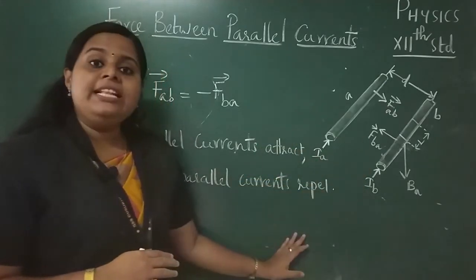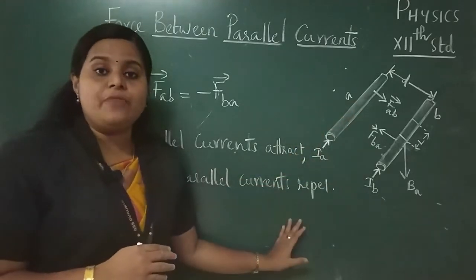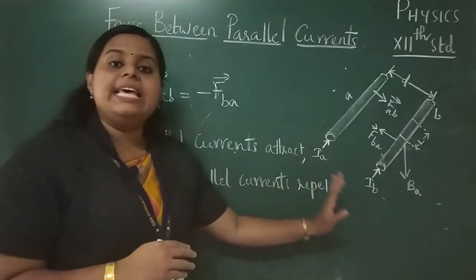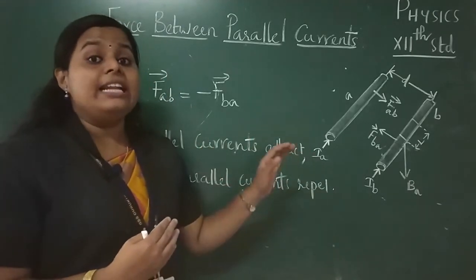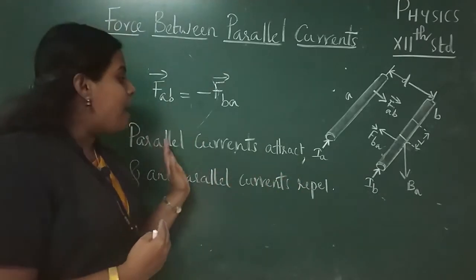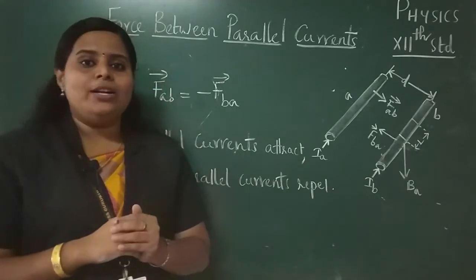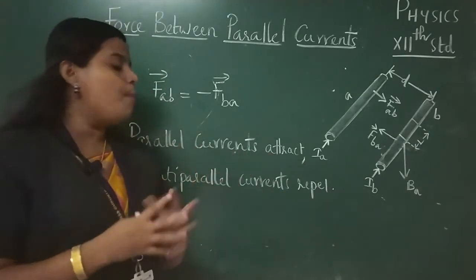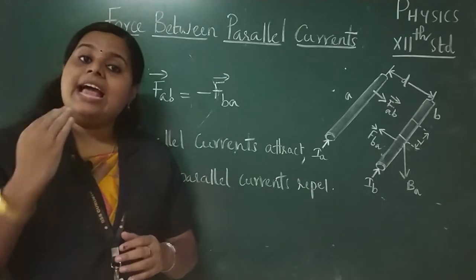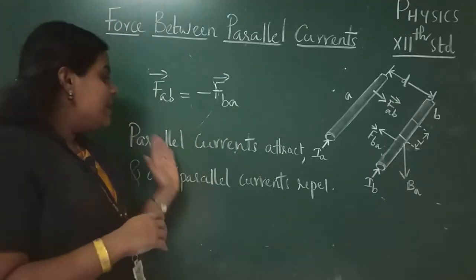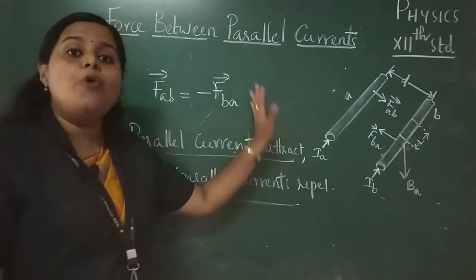Then what will be the result if the currents are anti-parallel? Then in that case it will be repulsive in nature, or anti-parallel currents repel. In the same manner we can develop equations for anti-parallel currents, and the result will be like this. Okay, so parallel currents attract and anti-parallel currents repel. And here, did you notice one thing? This is just opposite of what we find in electrostatics. That is, like charges repel and unlike charges attract. Here the case is parallel currents attract and anti-parallel currents repel. So hope you understood this.